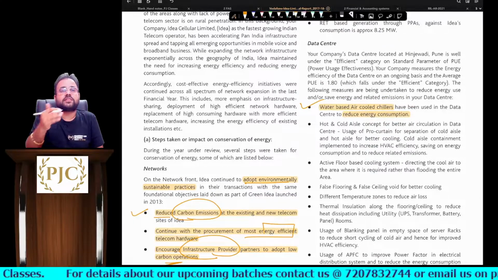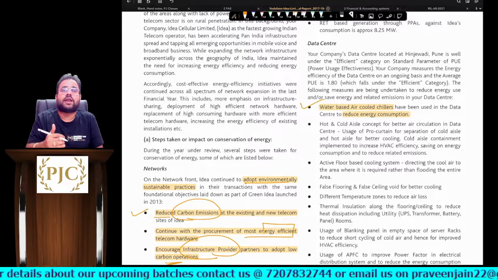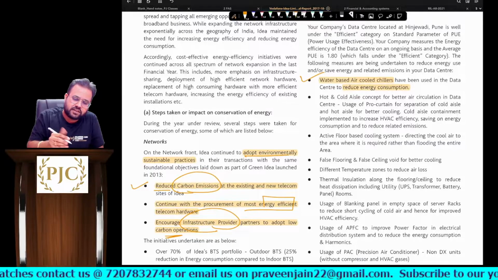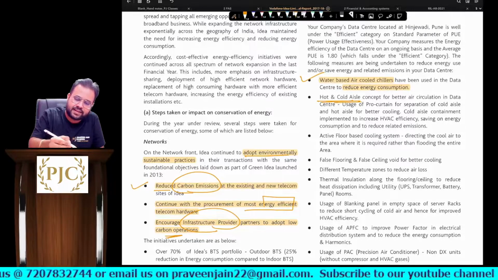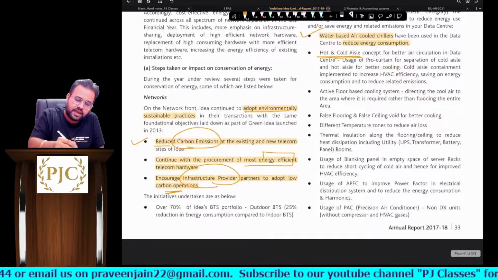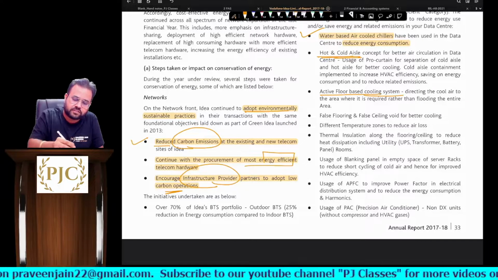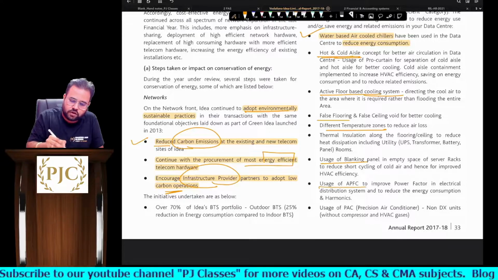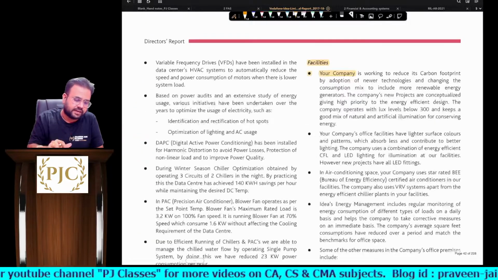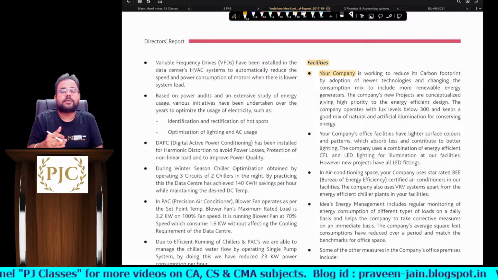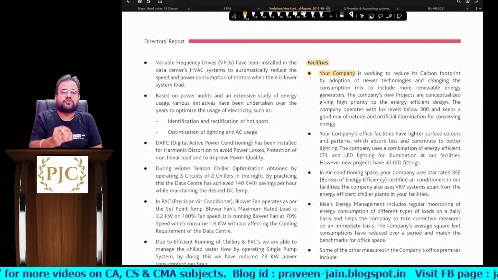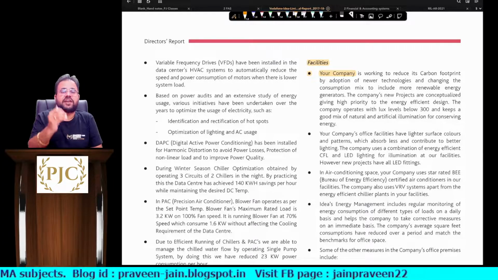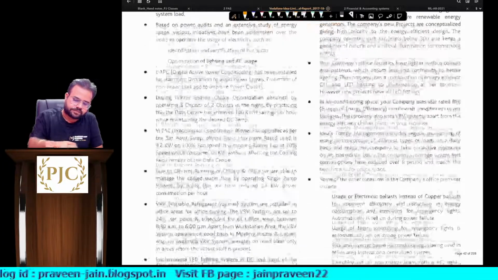So moving forward in the third chapter, I will say that these are all called environmental controls. Water based air cooler chillers and a hot and cold aisle concept they are following, active floor based cooling system, false flooring and different temperature zones. So, using different air conditioners. These are all practices which they are following to ensure that environmental damages are not happening at their end, or even if it happened, it is very, very low, sir.